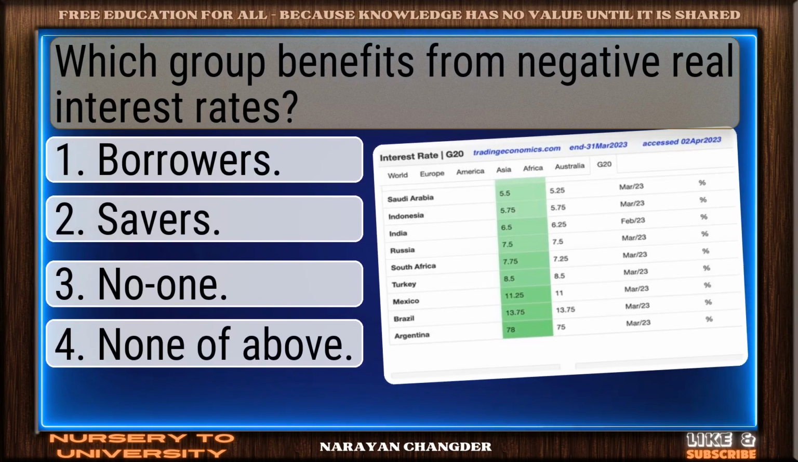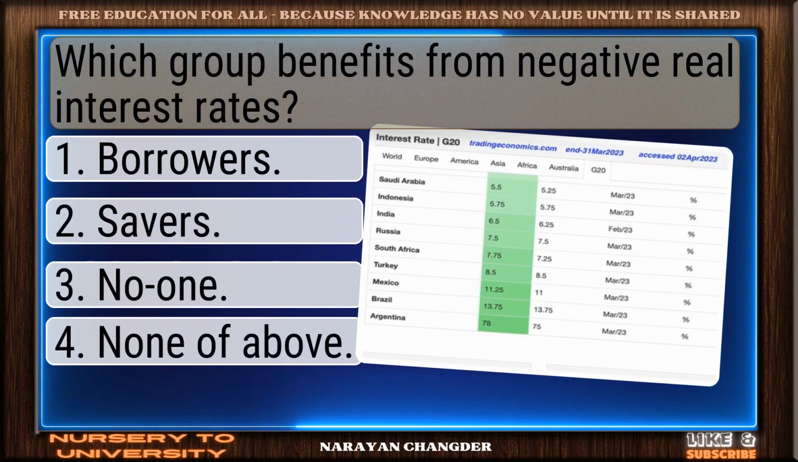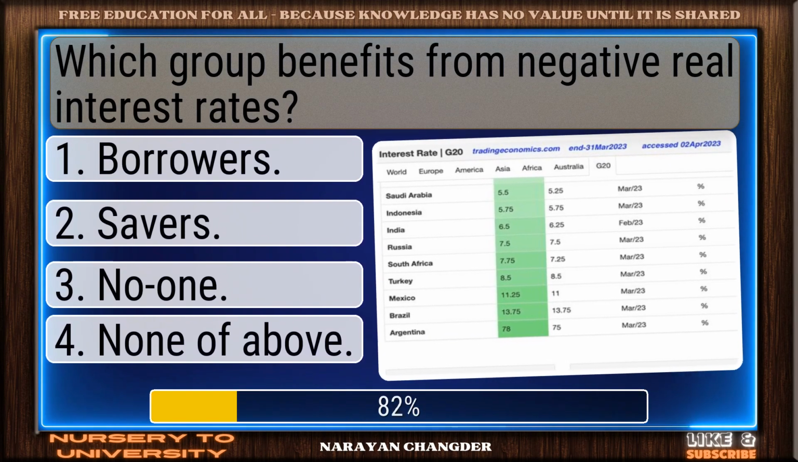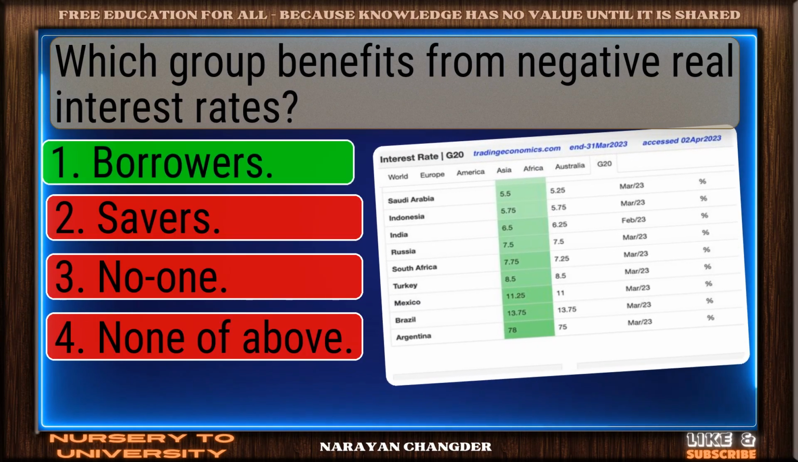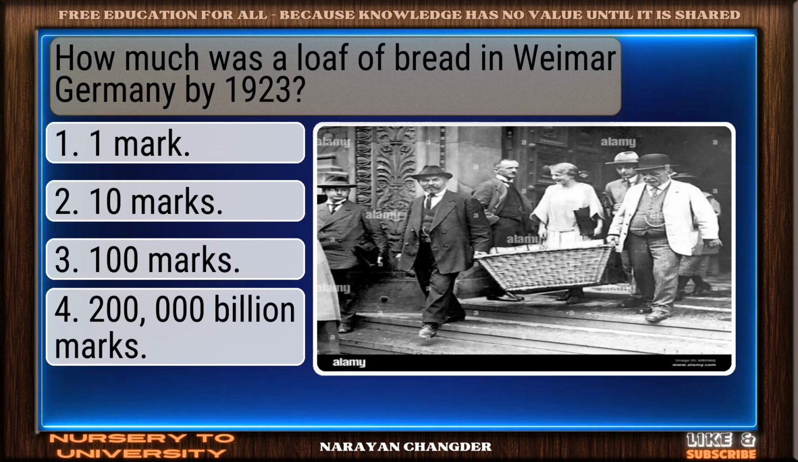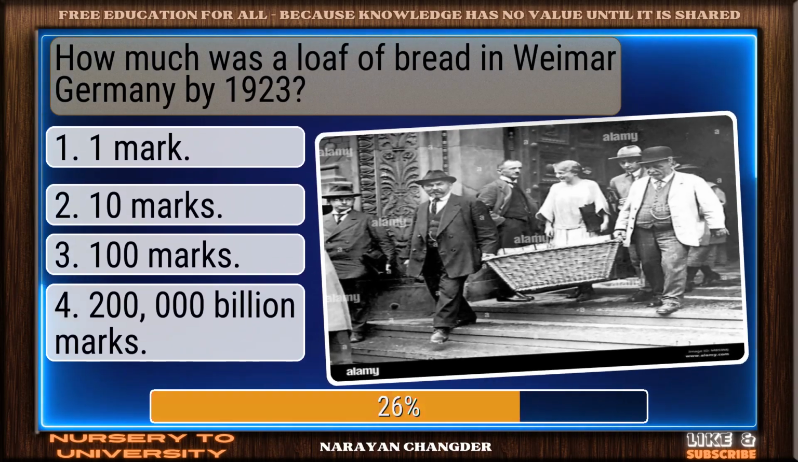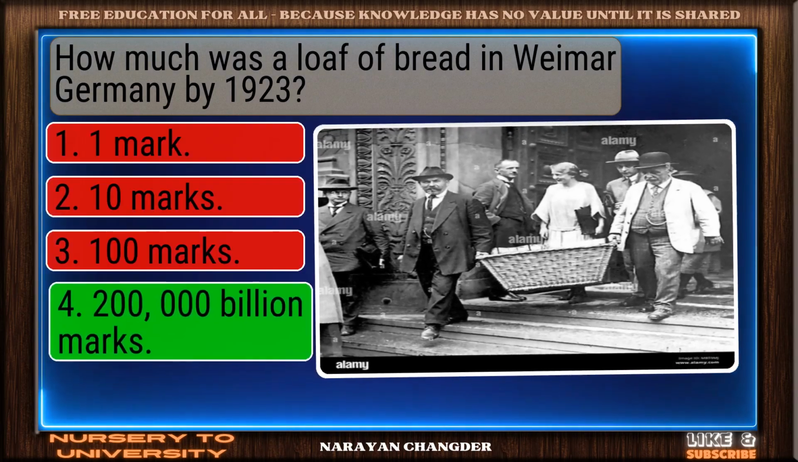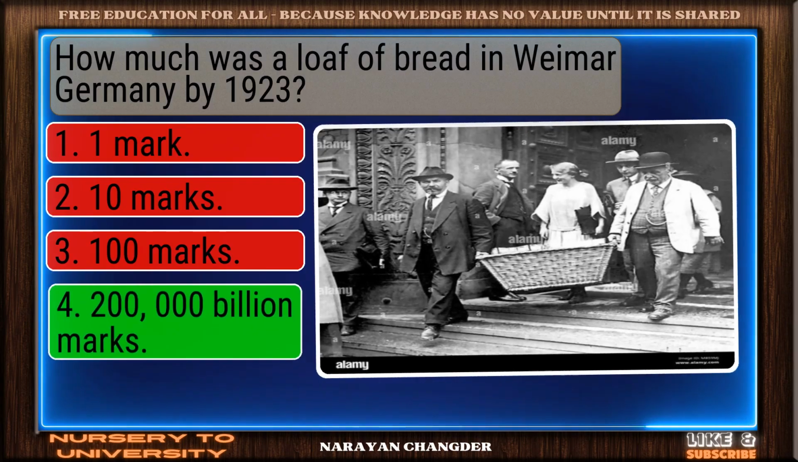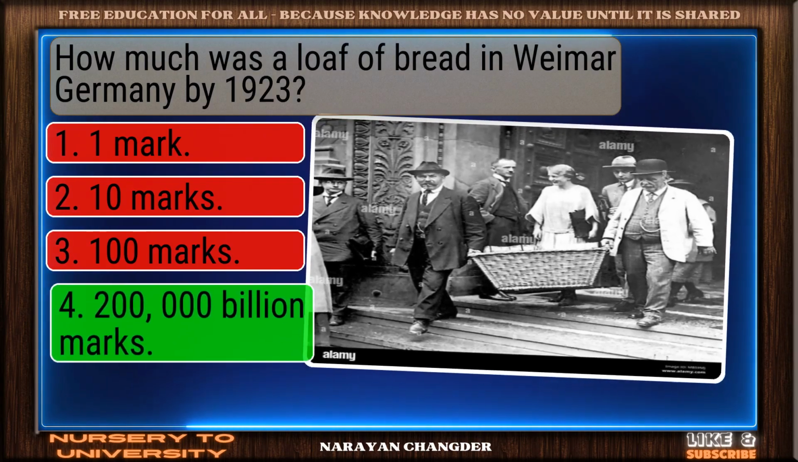Which group benefits from negative real interest rates? Solid response. Borrowers is a valid choice. How much was a loaf of bread in Weimar, Germany by 1923? Sharp thinking. 200,000 billion marks is the right choice.